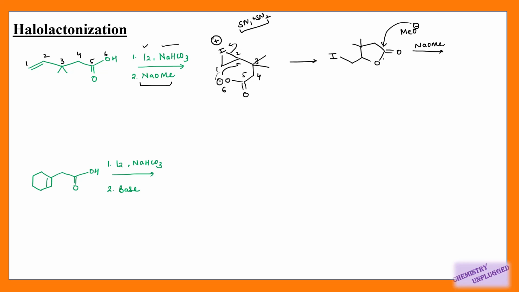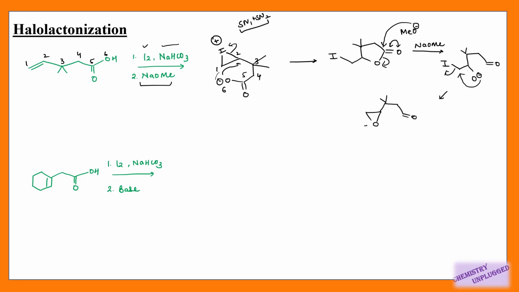So this bond will shift here, and when it will come back, it will shift here, right? Because this carbon-oxygen bond is much weaker than the carbon-carbon bond, that is why this bond is breaking. So when it breaks, this negatively charged oxygen will attack this carbon, and this I will be removed. So it will form an epoxide here.